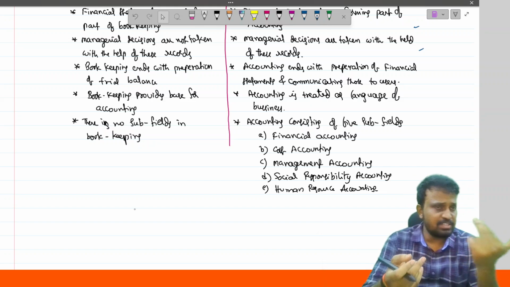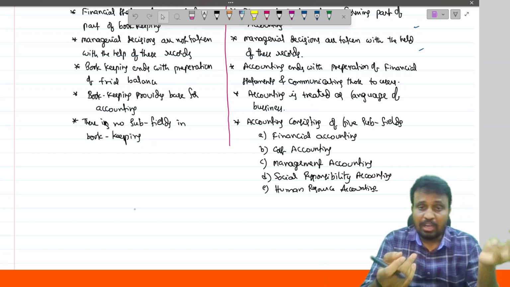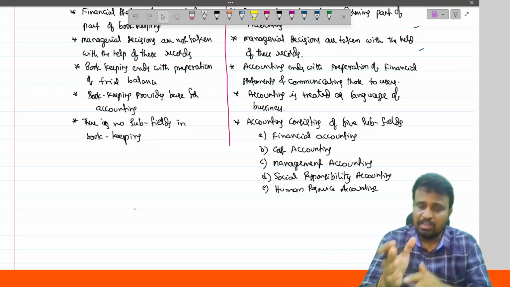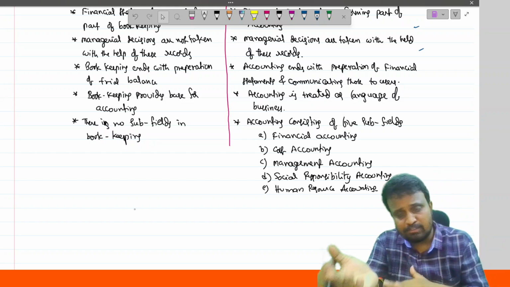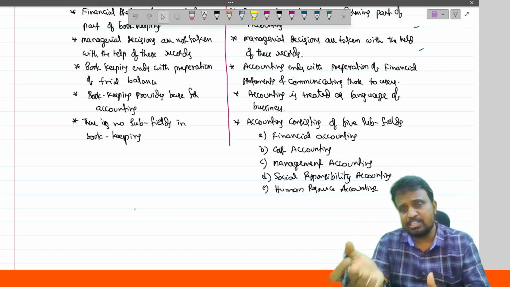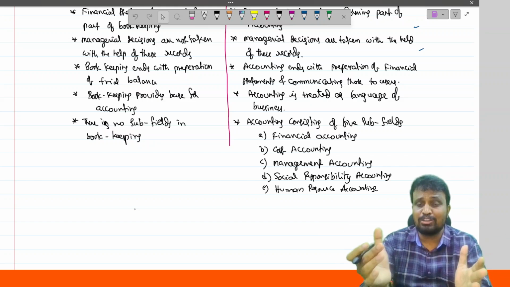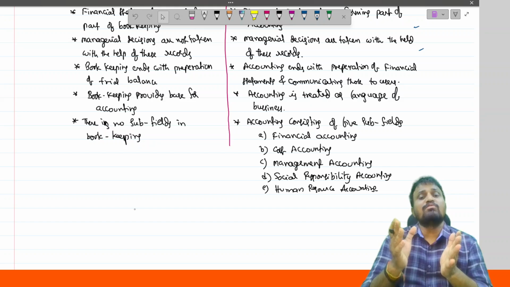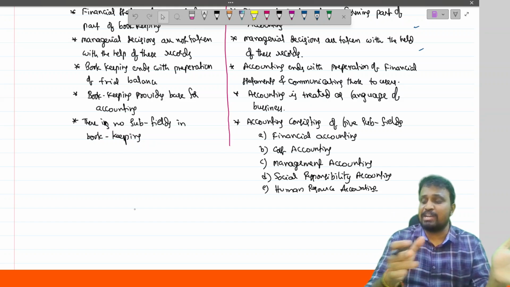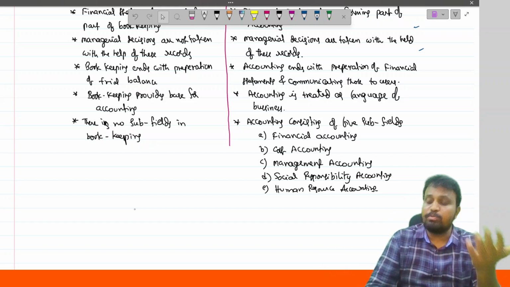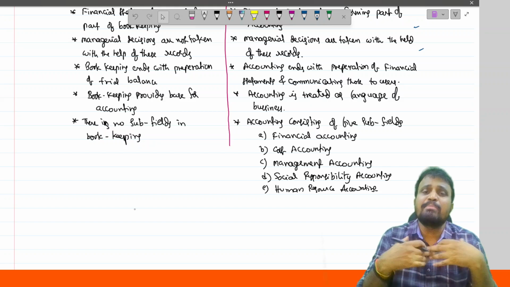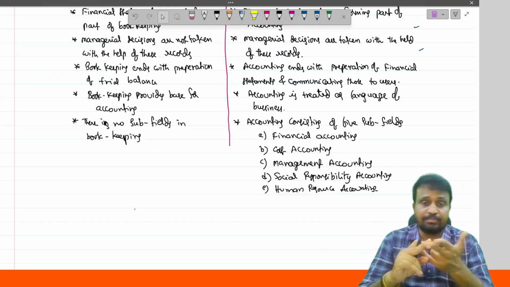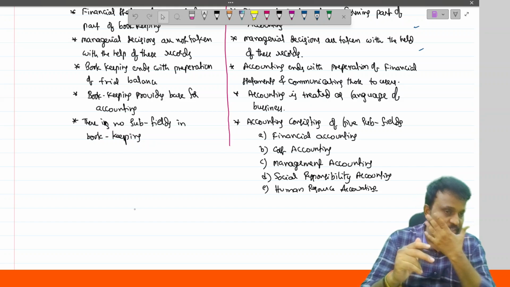Financial accounting means identification of the transactions and events, measuring them in terms of money, recording them in a journal, classifying them in the ledger, preparation of trial balance, preparation of financial statements, analysis, and interpretation. These all form part of financial accounting. What is its main objective? To ascertain the financial results and the financial position of the entity by preparing the financial statements. The second one is cost accounting. In the case of cost accounting, what do they do?